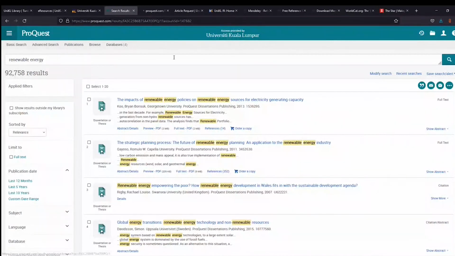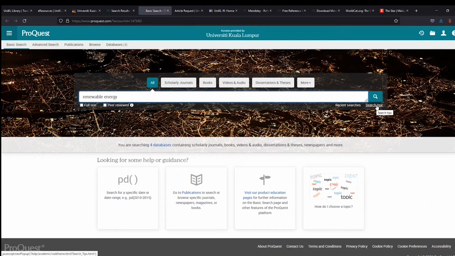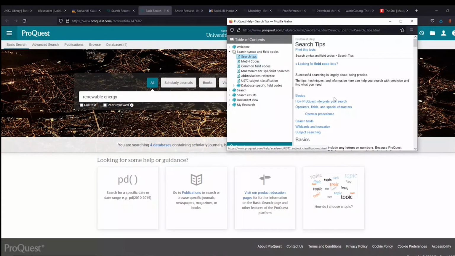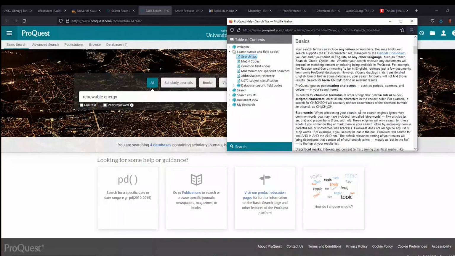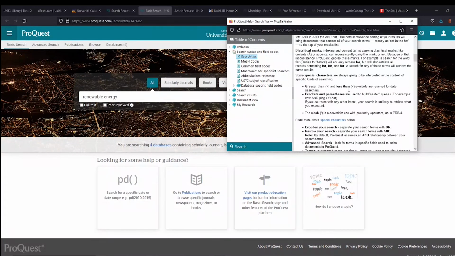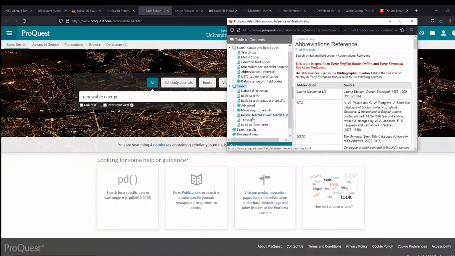As you can see on the ProQuest search, they will show you these search tips. If you click on this, it will give you tips and tricks on how to search. You can add terms, and how to write the terms inside. You can add a slash for proximity, greater than, less than. There are more details on how to do abbreviations, how to make a simple search, database selections, thesaurus, and lookup terms.